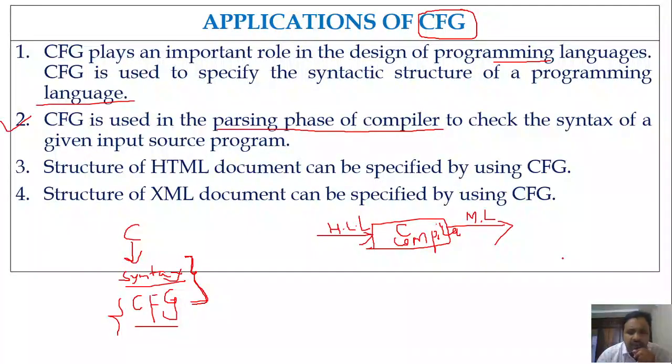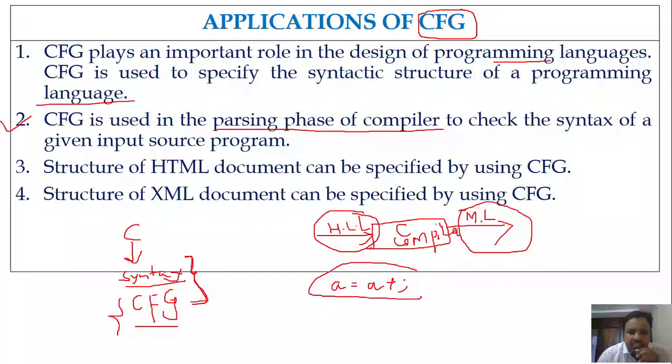Just to make this discussion concise, I am considering that I have a C compiler which will convert the source program, which is written in high level language, into machine level language, right? During this conversion, what happens? The compiler will check for syntactic errors. Let me say I have written the instruction in the C program like a is equal to a plus semicolon, right?